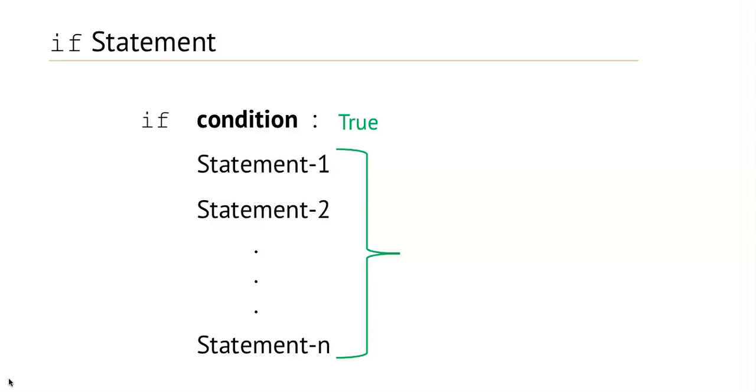Now let's understand it through a program. Suppose I have taken a variable x and assigned value 30 and another variable y assigned 25. Write the if statement if x is greater than y, then colon.